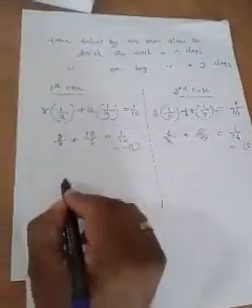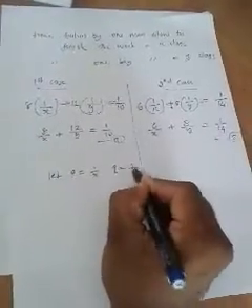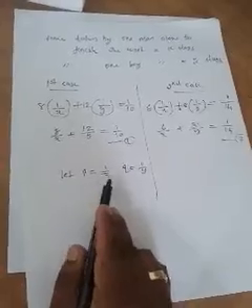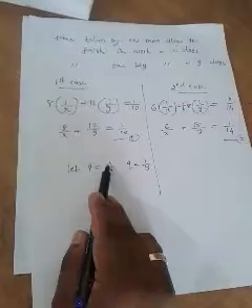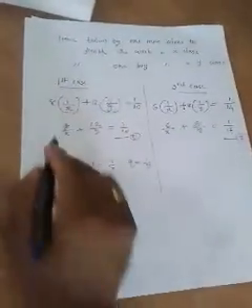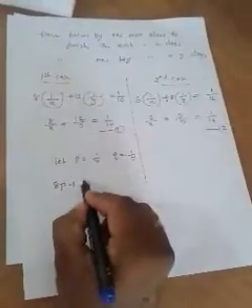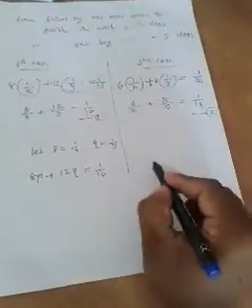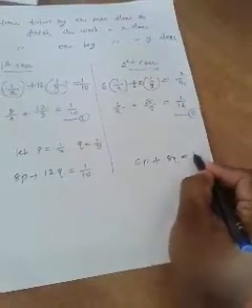How can we substitute? Let p is equal to 1 by x and q is equal to 1 by y. Since x is in the denominator, we have to substitute like 1 by that. If the variable is in the numerator, you have to write it as 1. So p is equal to 1 by x and q is equal to 1 by y. If you substitute like this, 8 by x becomes 8p, 12 by y becomes 12q, is equal to 1 by 10, and 6 by x becomes 6p, 8 by y becomes 8q, is equal to 1 by 14.